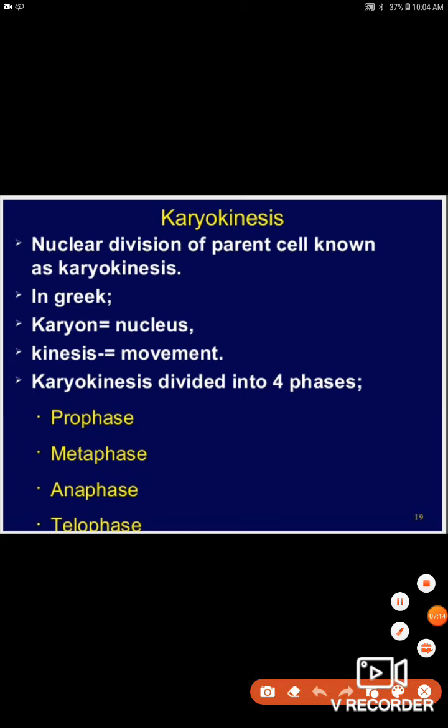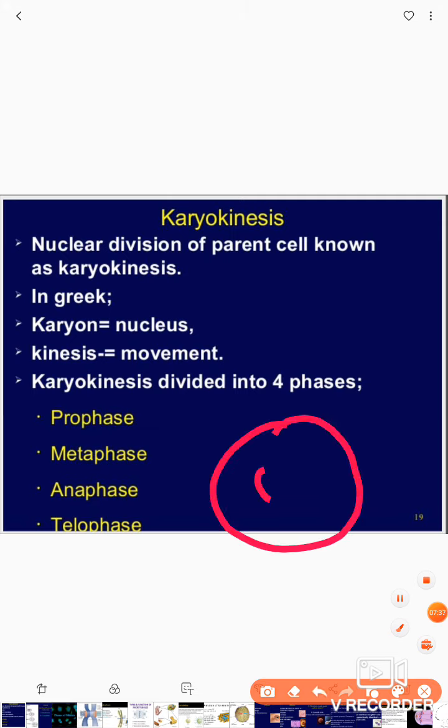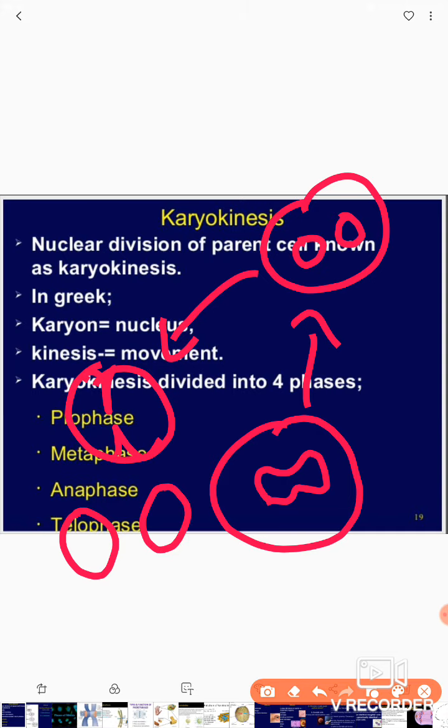Karyon is a Greek word which means nucleus, and kinesis means movement. So when the nuclear division happens, that is called karyokinesis. So in mitosis, first the karyon will be divided, and then the cytoplasm will be divided. Here the constriction will happen, and then when the cytoplasm is divided, you will get two daughter cells.